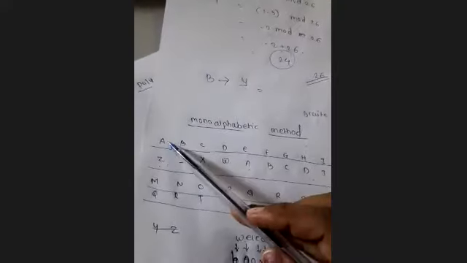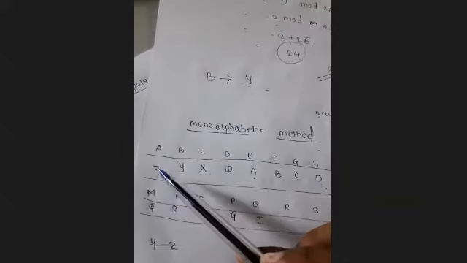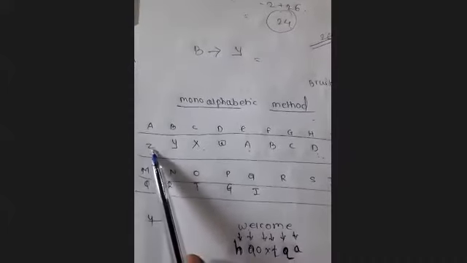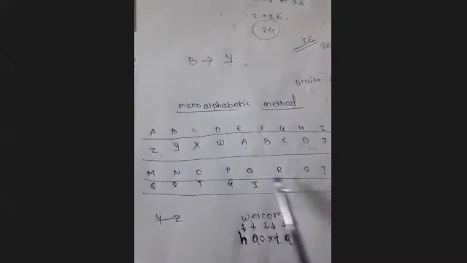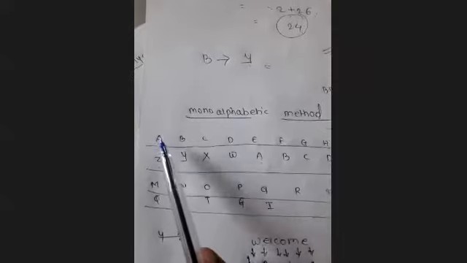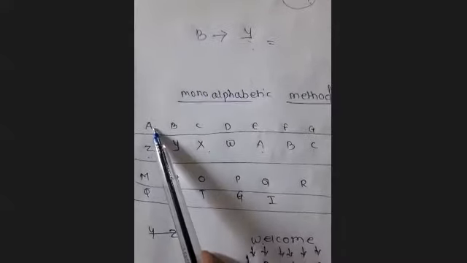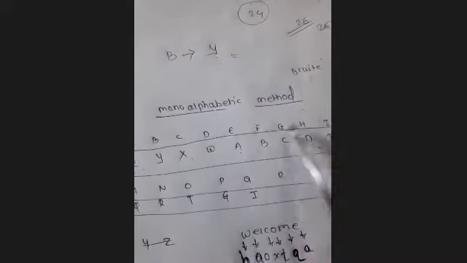In mono alphabetic, as I said, once the letter is replaced with some particular random letter, then that particular ciphertext cannot be used by any other plain text. If Z is applied for A, then Z will be fixed for this A only. Z cannot be used for E, F, any other letter. If we have fixed Z for A, then only Z will remain, no other letter, even if the letter is repeating in the plain text.